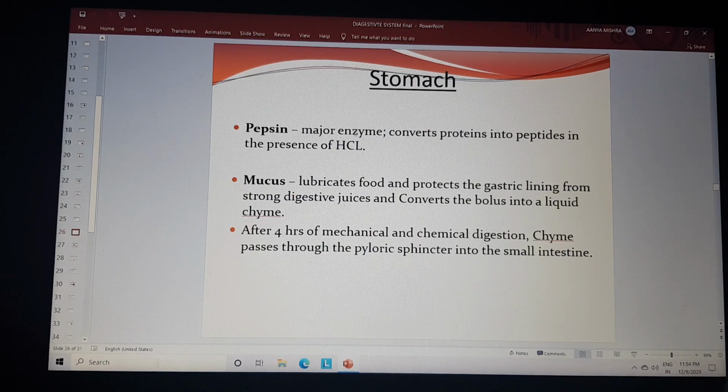Pepsin, the major enzyme, converts proteins into peptides in the presence of hydrochloric acid. Mucus lubricates the food and protects the gastric lining from the strong juices, and the bolus is converted into liquid chyme. After 4 hours of mechanical and chemical digestion, chyme passes through the pyloric sphincter into the small intestine.